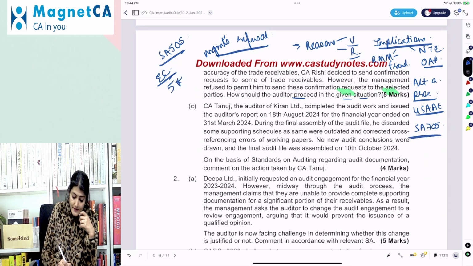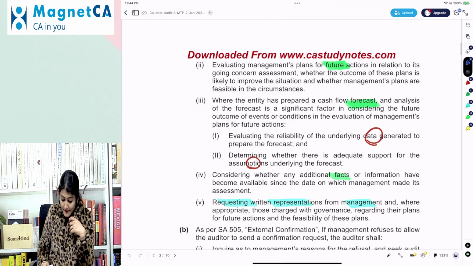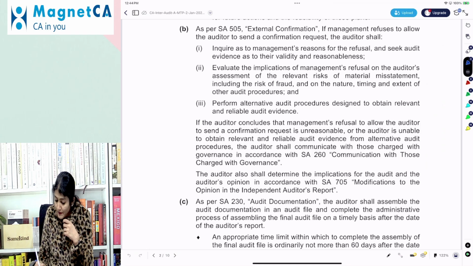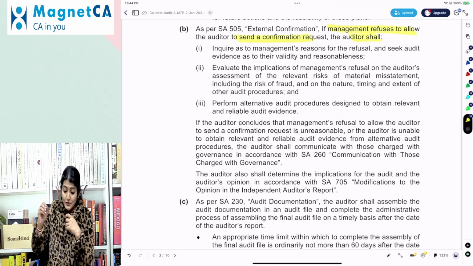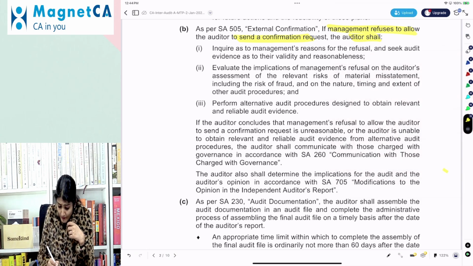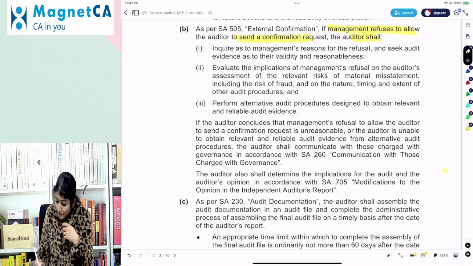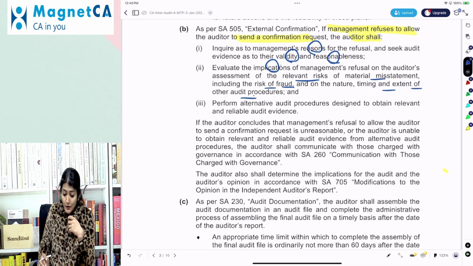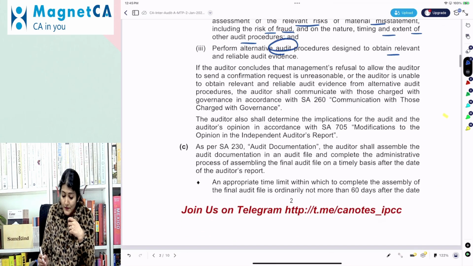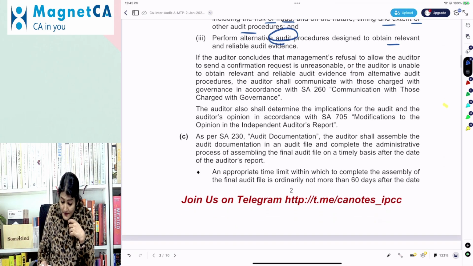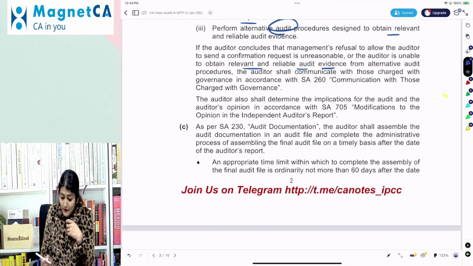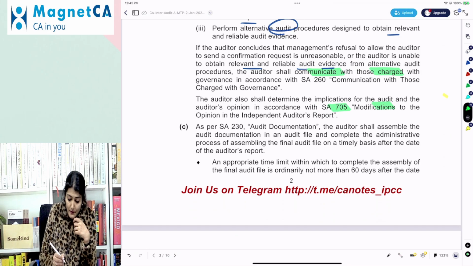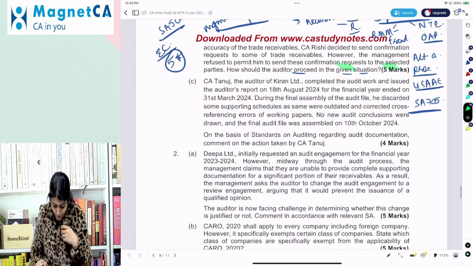Right, so again, a 5-star question. A favorite question of ICAI: management's refusal to allow the auditor to send a confirmation request. One, you ask the reasons of the management. You also check for the validity and the reasonableness. Then the implications of management's refusal on RMM, fraud, and the other audit procedures. Then alternative audit procedures to obtain the evidence. However, if you are still unable to obtain relevant reliable evidence, communicate to TCWG and modify the opinion as per SA 705.